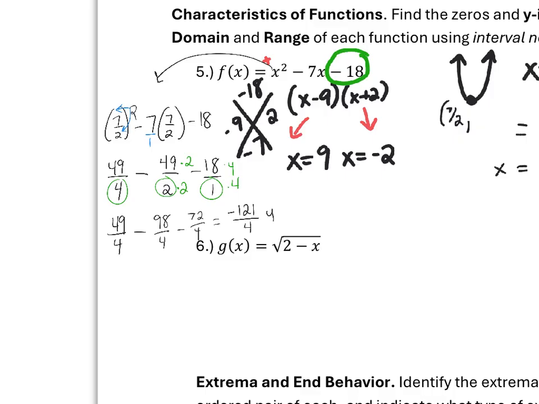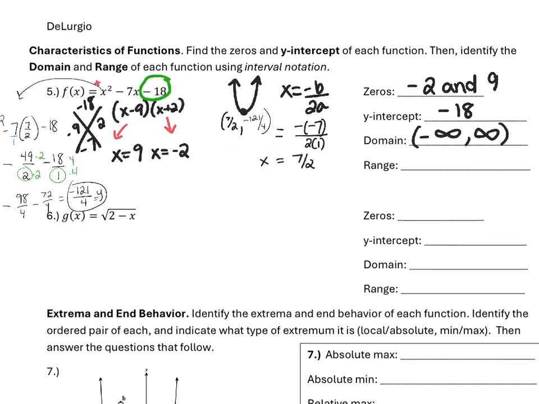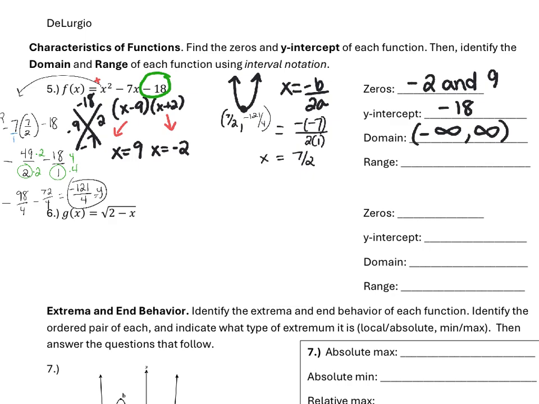So this is the y value of our vertex. Negative 121 over 4. So then we can go back, and now that we know where this parabola is going to start, we know that the range, because it's concave up, is from negative 121 over 4 going up to positive infinity.